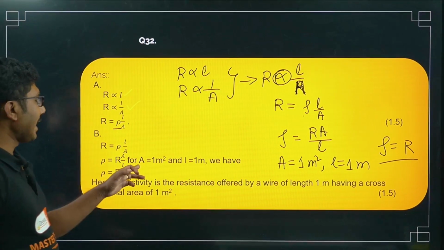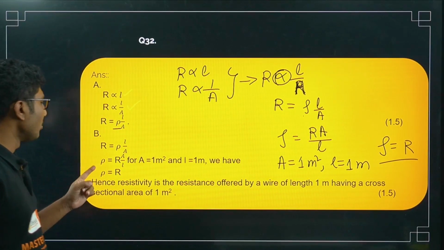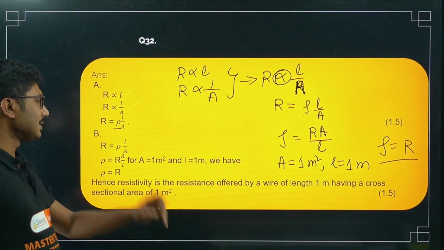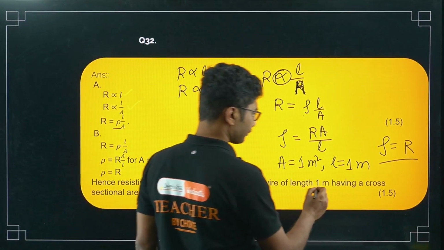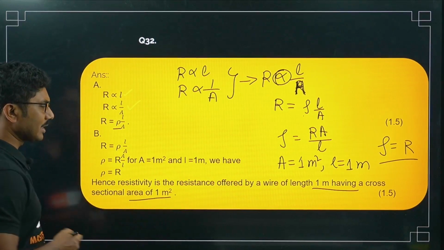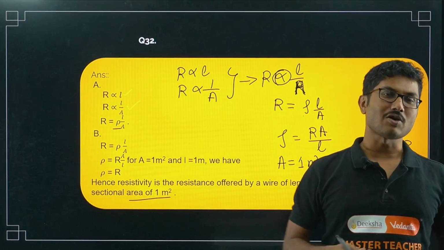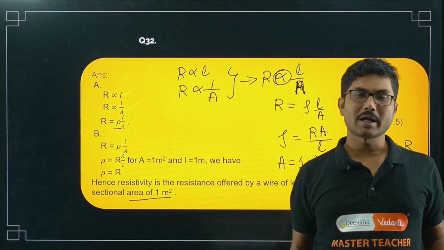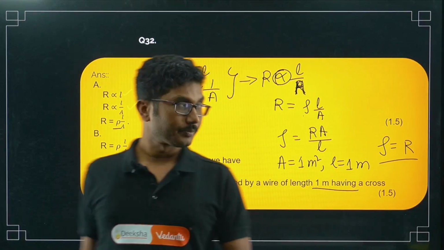So if A is 1 meter square and L is 1 meter, we have rho is equal to R. Hence, resistivity is the resistance offered by a wire of length 1 meter and cross-sectional area 1 meter square.